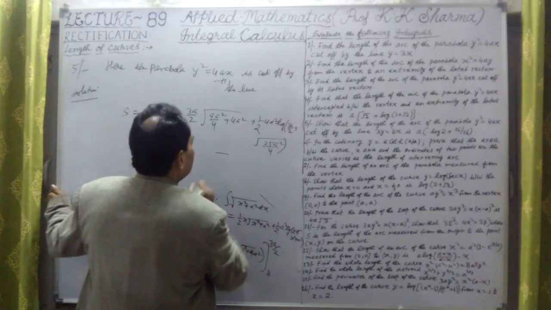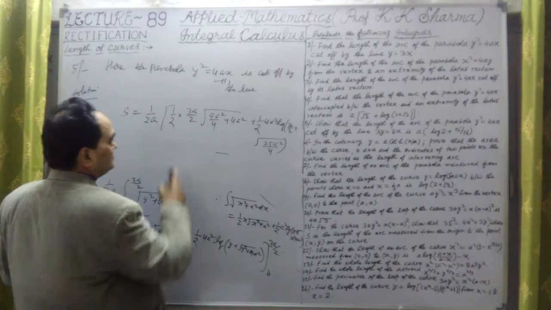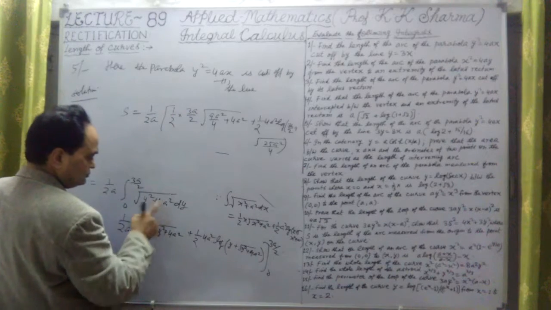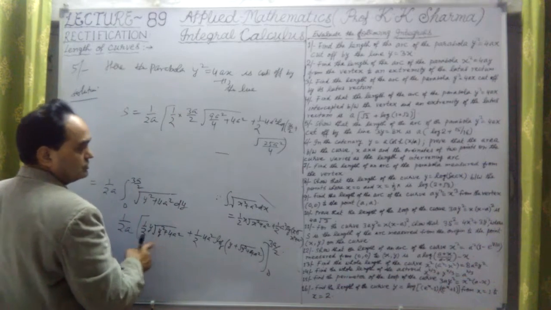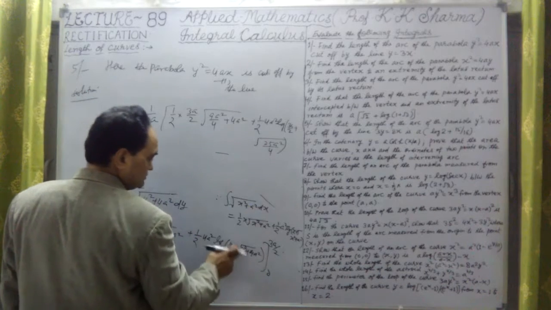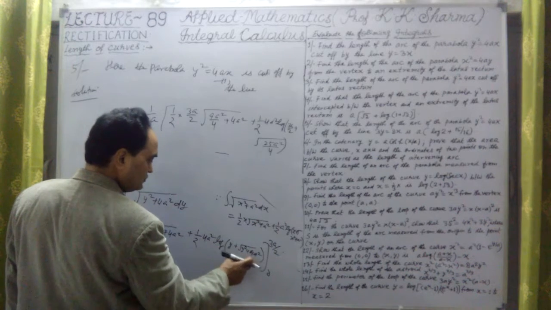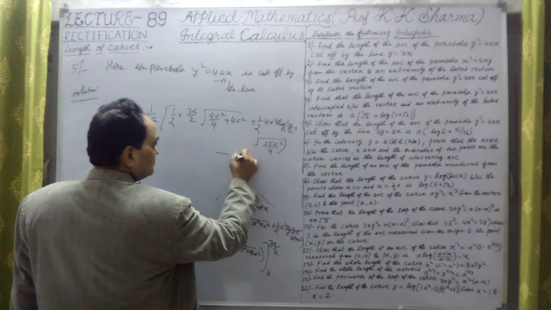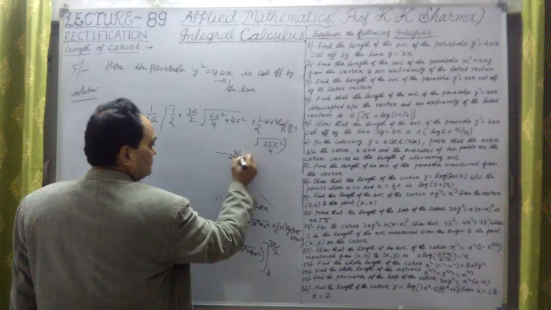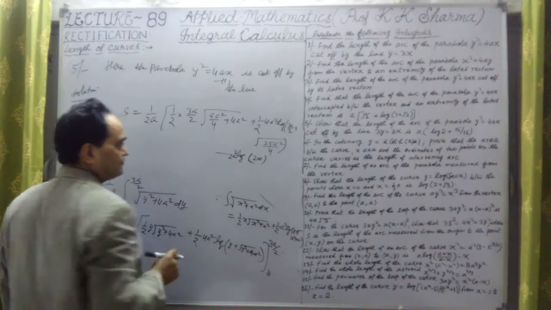Minus sign. Now when we put the lower limit 0, the first term will be 0, because this is y into something, and 0 into something is 0. But the second term is 4a square, log of 2a. So 2a square into log of 2a. This is the repeated value.